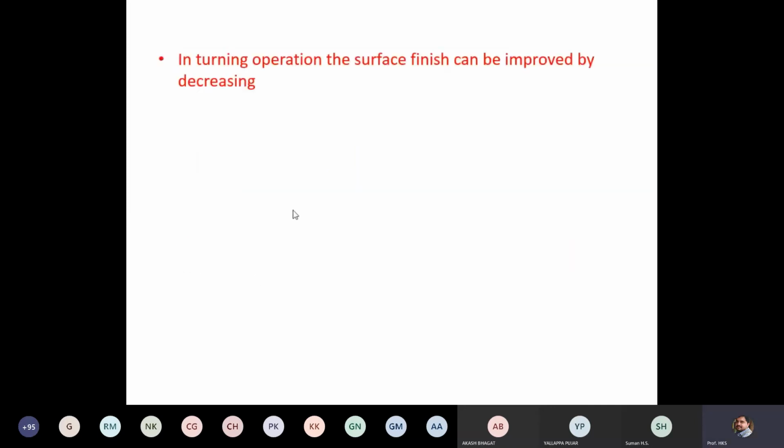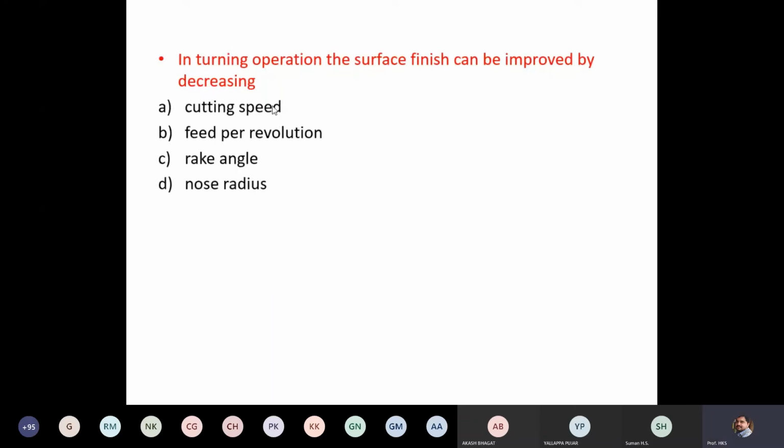Next, this is a GATE question. Read the question and you have to answer in a form. I will create a form with the question and four options A, B, C, D, and you have to choose one. In turning operation, the surface finish can be improved by decreasing: cutting speed, feed per revolution, rake angle, nose radius. Are you ready with your answer? I will create a form, and in that you have to enter the answer.